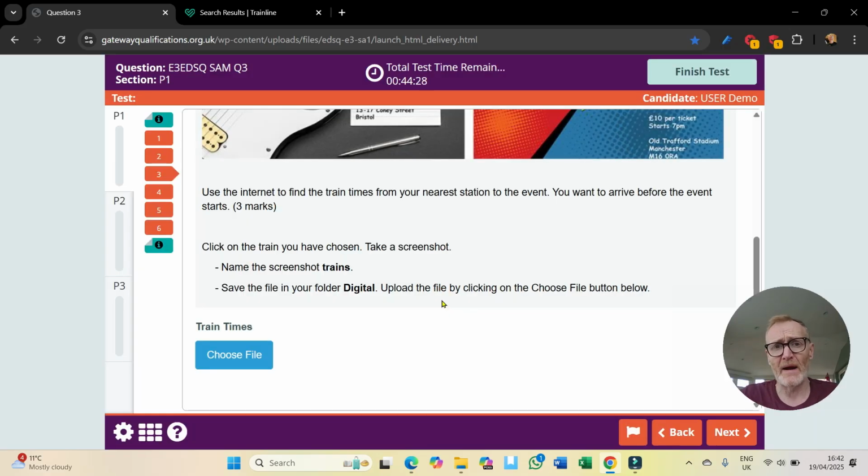So this question, you might get asked to search for something specific, a set time, and you can take more than one screenshot if you need to for that. So just add another screenshot in if you need to.